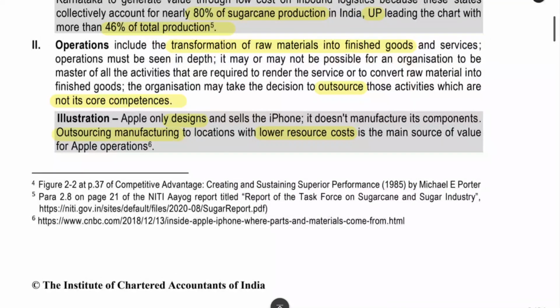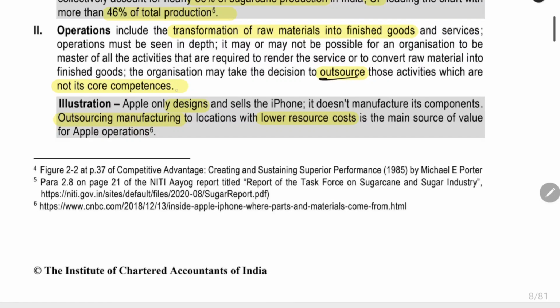Next thing is operations. They are transforming the raw material into finished goods. That is the meaning of operation. You can have a lot of activities in this operation itself. In producing itself, they will have a lot of processes and a lot of stages. If you want, you can outsource some of the processes to outside people.